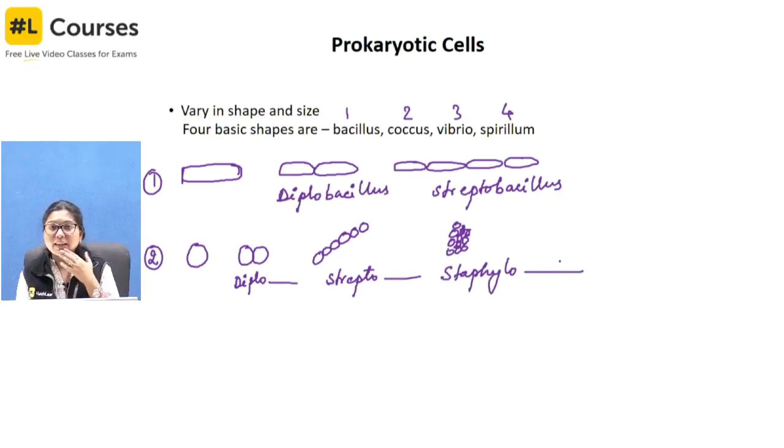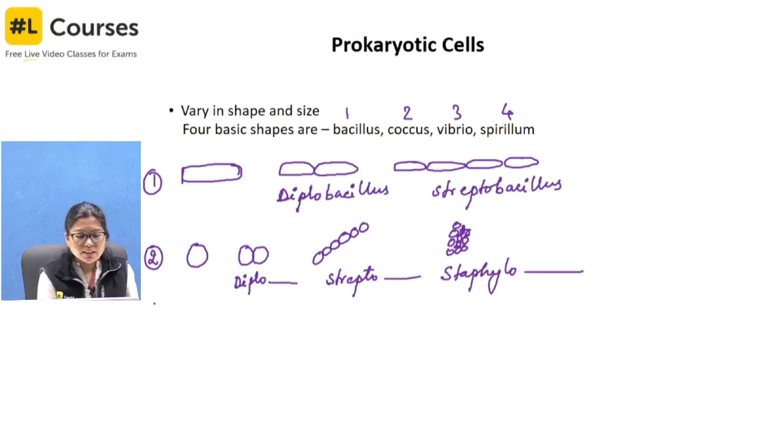Okay, in this again you can have tetracoccus, sarcina, if it is present in the form of a cube, or yes, you have 8 or 4 structure in that, that is called sarcina. So these are variations, but the basic structure is either from bacillus or from coccus.